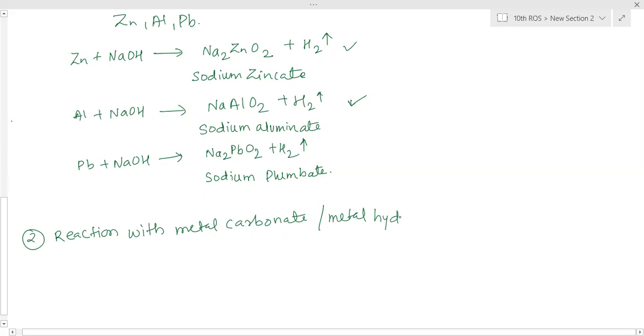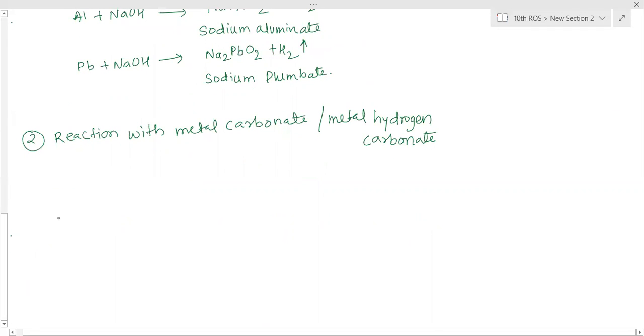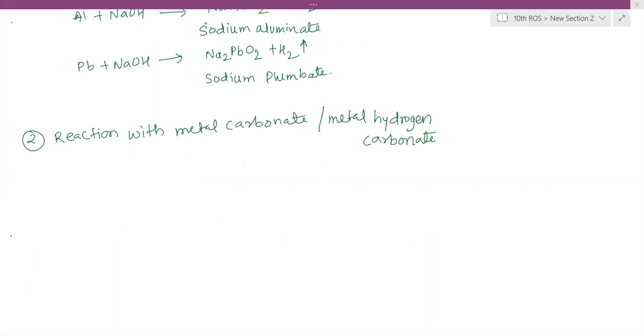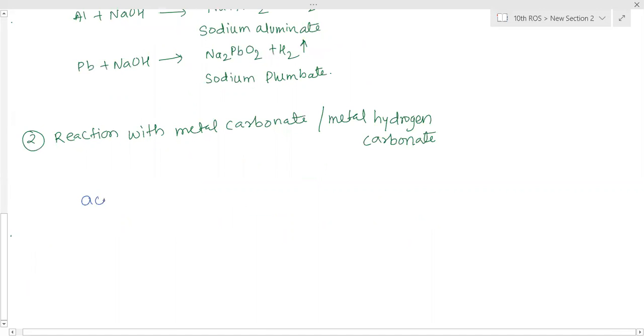Metal hydrogen carbonate, hydrocarbonate or bicarbonate, all are same. So here, any acid reacts with metal carbonate.